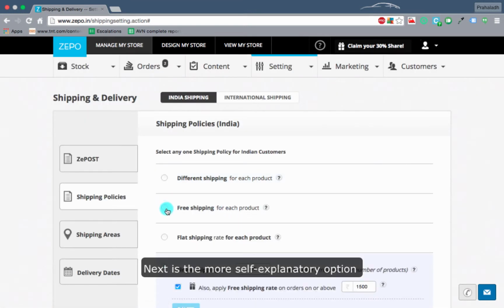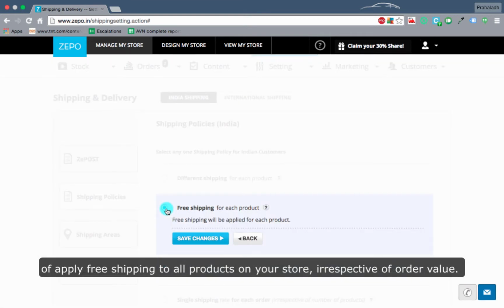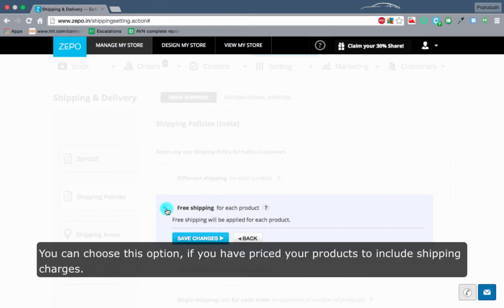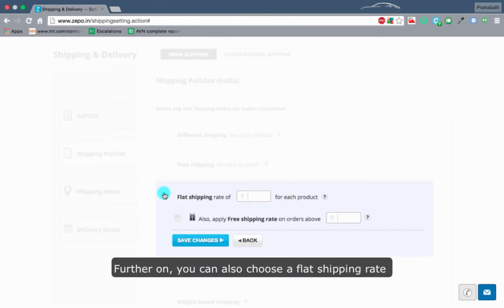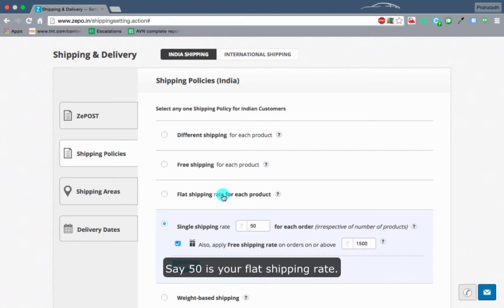Next is the more self-explanatory option of applying free shipping to all your products on your store irrespective of order value. You can choose this option if you have priced your products to include shipping charges. Further on, you can also choose a flat shipping rate for all your products, irrespective of the product value. Say Rs 50 is your flat shipping rate.